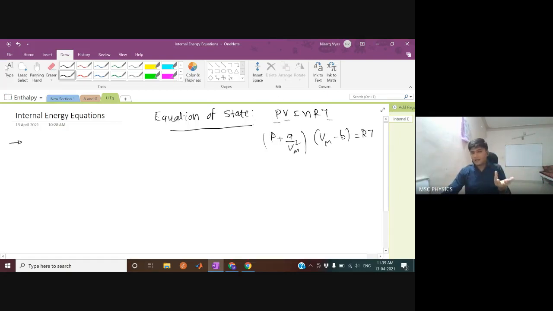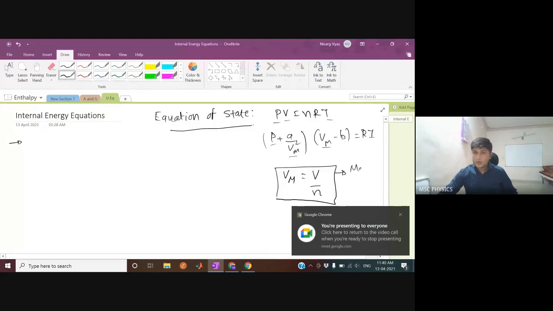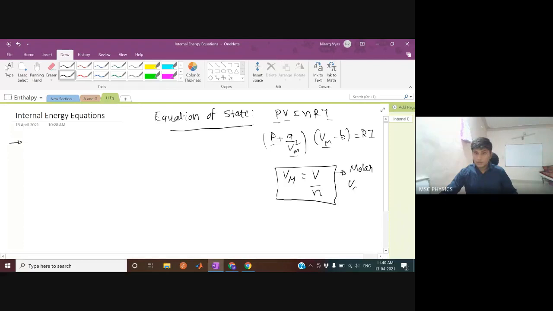P, V, T are state variables. Here also P, Vm, the molar volume, and T are state variables. We'll talk about this molar volume in a moment. So what is molar volume? Molar volume is total volume per total number of moles. So how much volume does 1 mole of gas require to fit itself? This is molar volume, Vm.